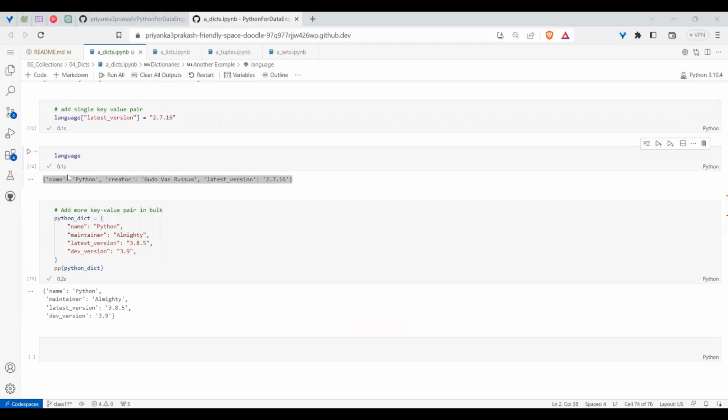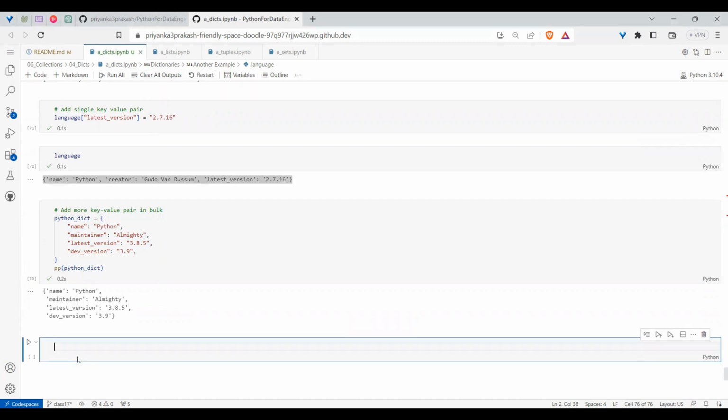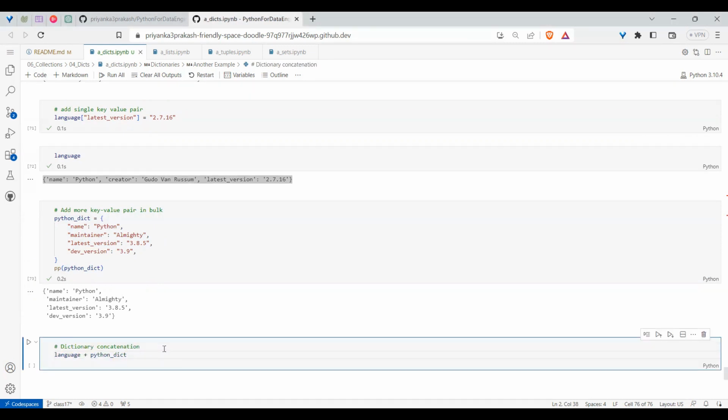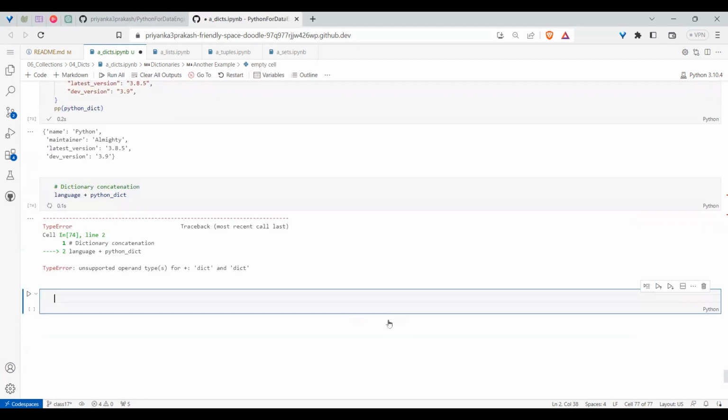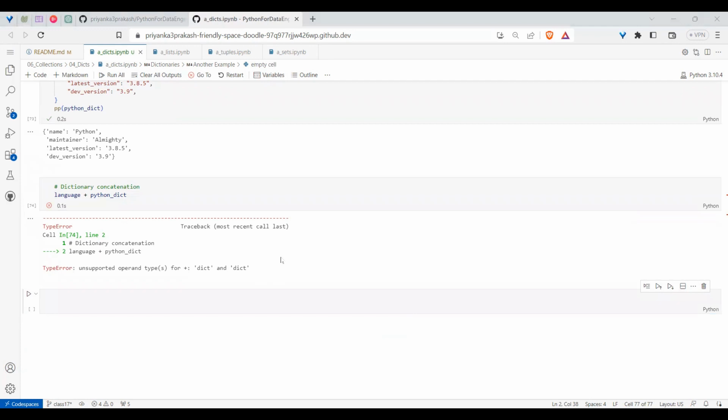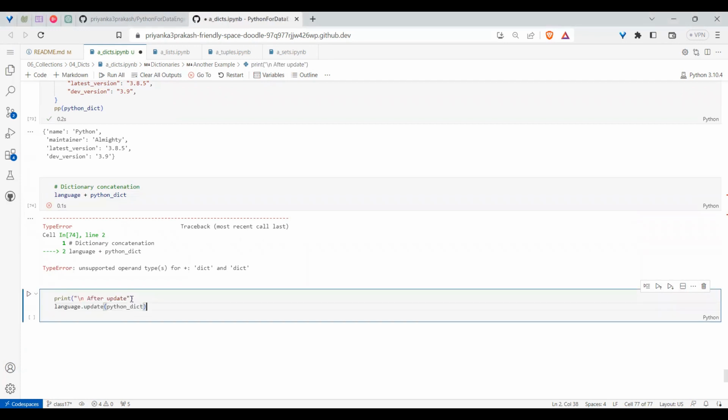How to do it? By the name itself it is saying, can I do two dictionaries concatenation? Meaning, if you want to add two dictionaries. Till now we did addition of two strings, two lists, two tuples. Two sets we couldn't add. Similarly for dictionaries also we cannot. Dictionary concatenation is not supported. Then how to add one dictionary to another dictionary? There is an operation called dot update.